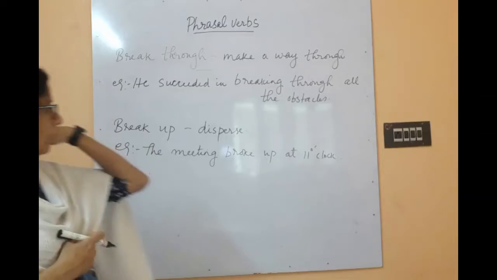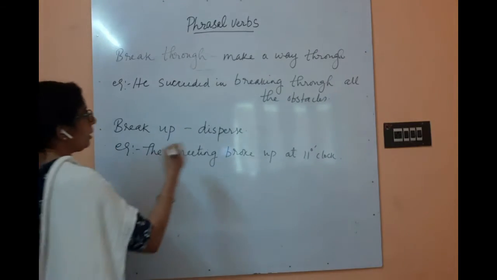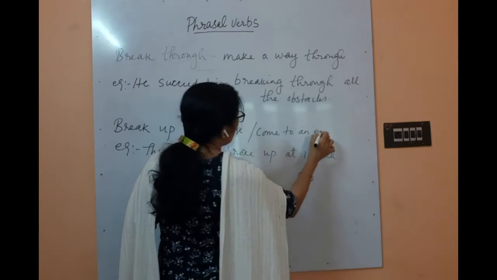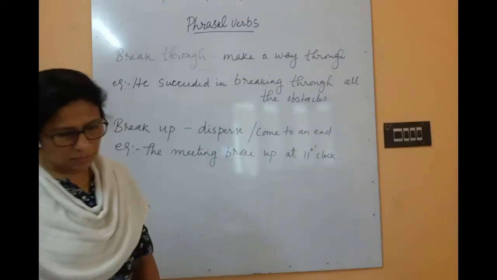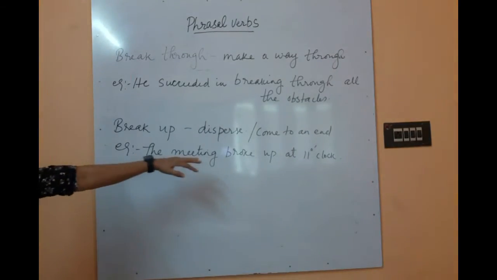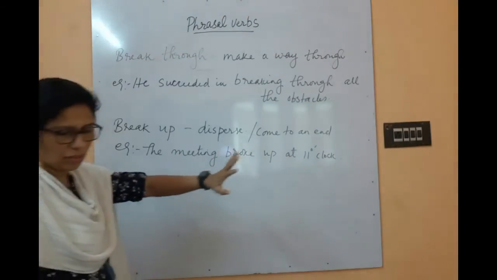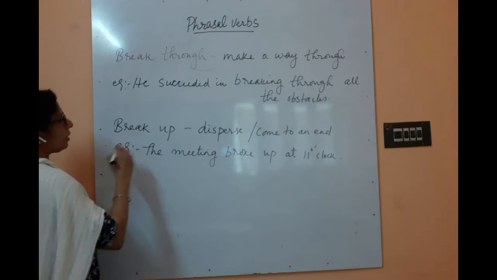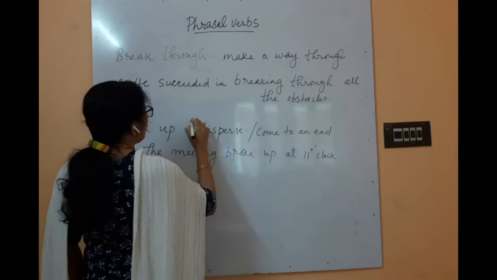Another meaning is come to an end. The conference broke up at 10 p.m. the same day. The meeting broke up at 11 o'clock. The conference broke up at 10 p.m. And another meaning, become very weak.